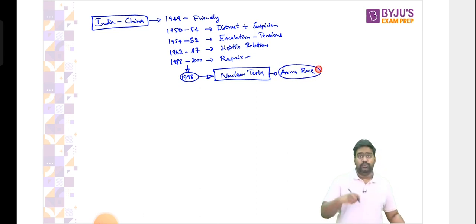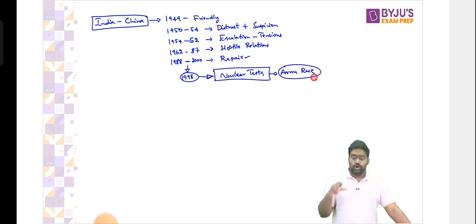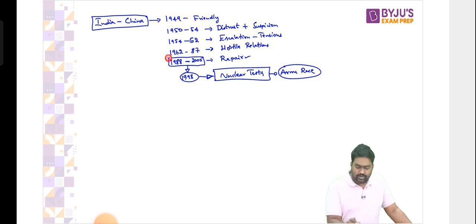China accelerated its weapons program to retain its edge over India, which pushed India to enter the arms race, and that brought Pakistan as well into the arms race. So all three nuclear powers got into an arms race, and there was an impact on India-China relations. But this was a period where both countries were focusing on repairing the relationship.